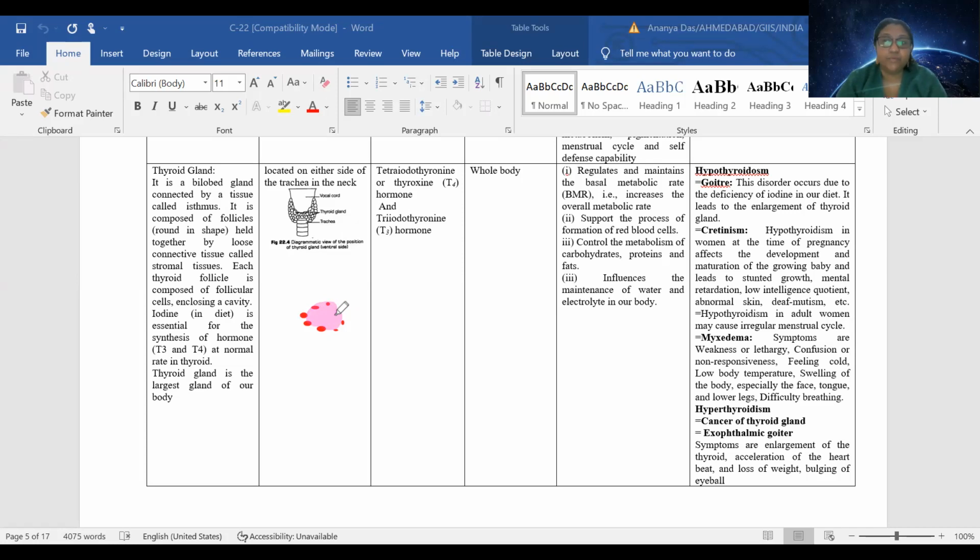So the main important thing is, for production of thyroid hormone, iodine is a must. Thyroid hormone has iodine as a constituent. Just like to make hemoglobin you require iron, and to make chlorophyll you require magnesium, similarly in the formula of these thyroid hormones, iodine is a must.